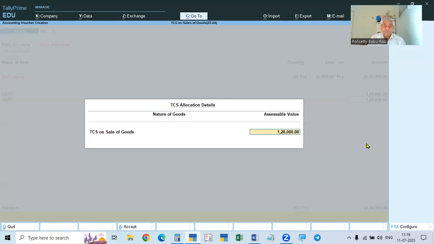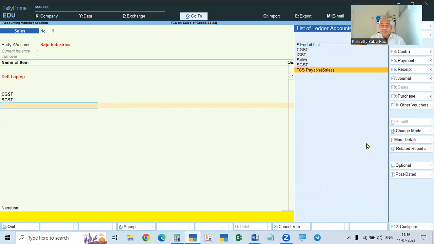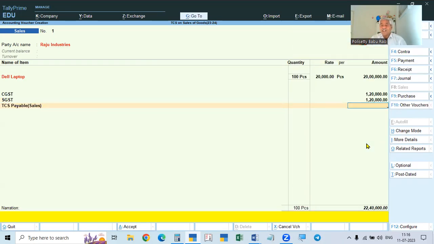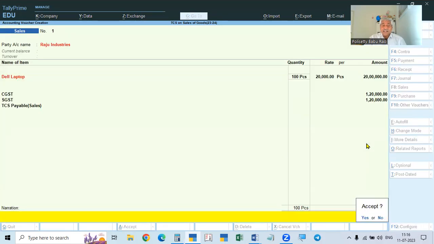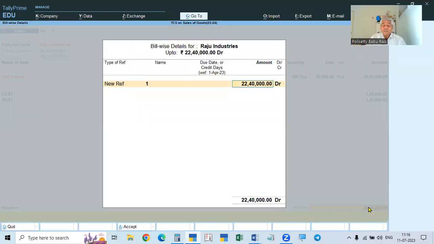So even though if you give TCS payable here, it will not calculate because this is within the exemption limit. So we cannot collect the tax. So 22 lakhs 40,000. See here, I have given this. So it will disappear. Now go back, page up. So it will not show. Okay. So like this, we have completed this one.